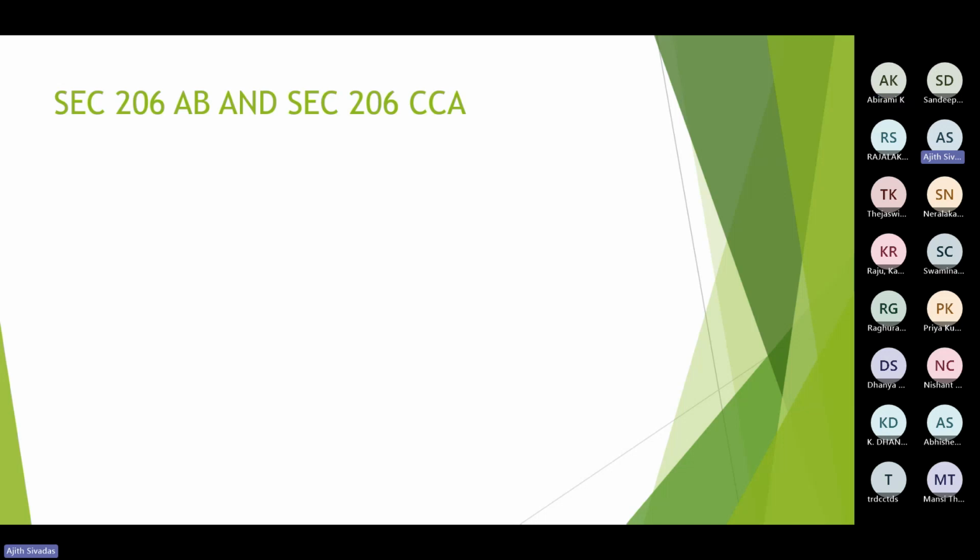That would be under these two sections, 206AB and the corresponding section in TCS, 206CCA.